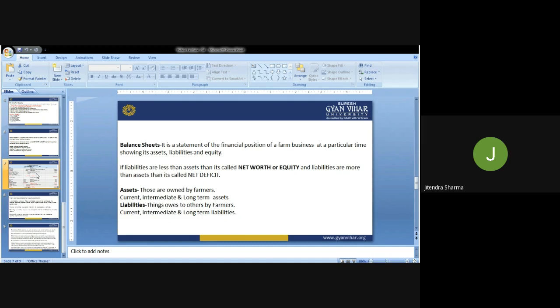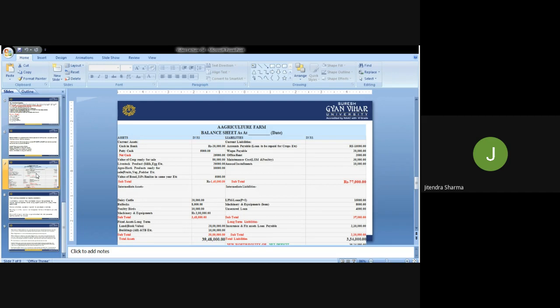Now I will give you one example of a balance sheet. You see here that everything is clearly explained, that current assets and current liabilities are both clearly mentioned. This is the balance sheet of a farm on a particular day. I have also mentioned the rupees for better understanding. The cash in bank is 20,000 rupees. Then the account payable to loan deposit, we are talking about current assets and current liabilities, is 15,000 rupees. Then petty cash 5,000 rupees. So these are 25,000 rupees.